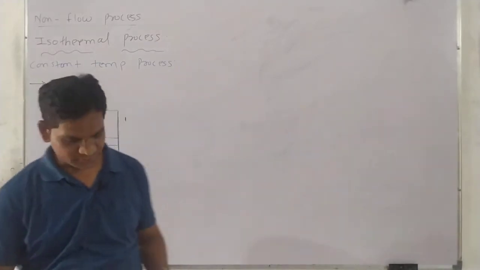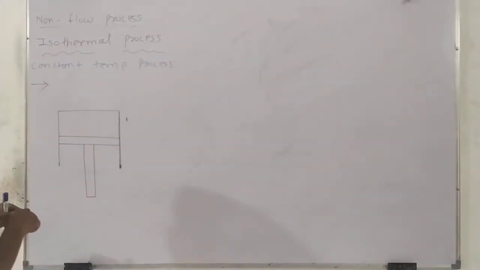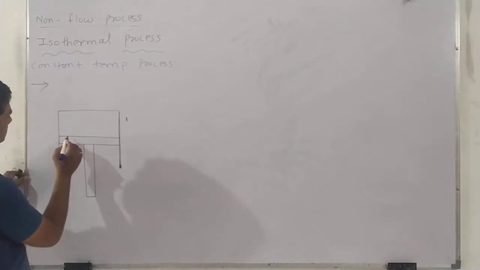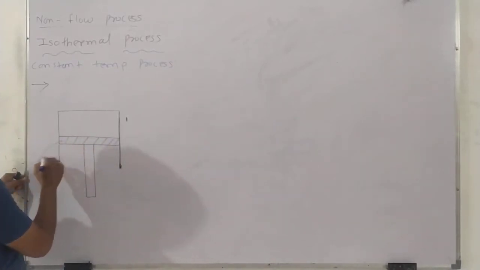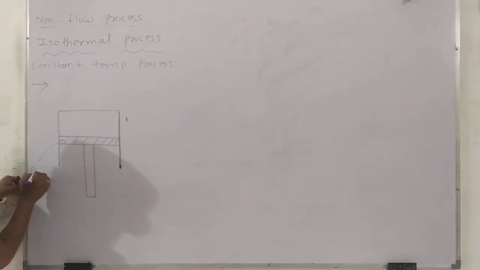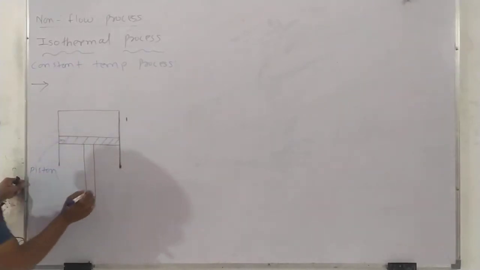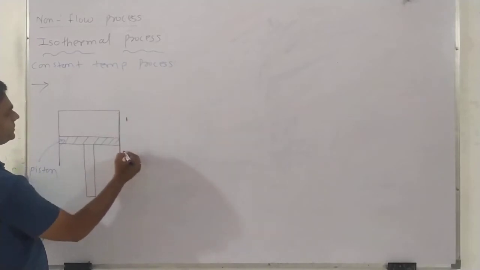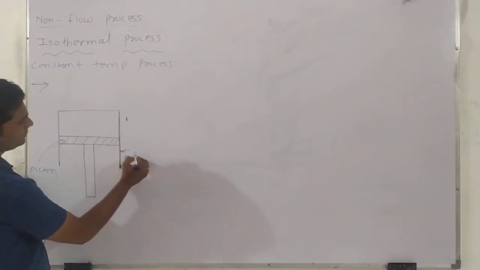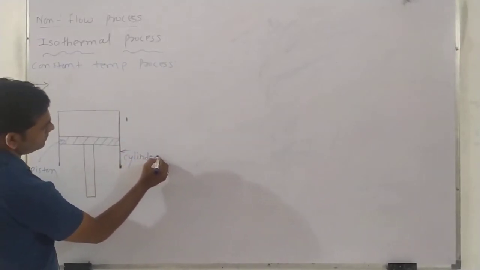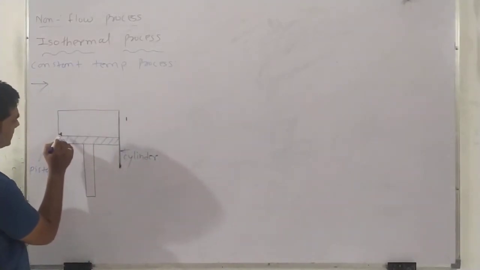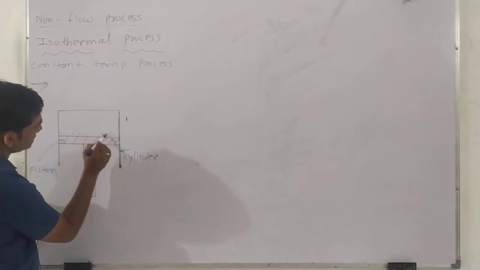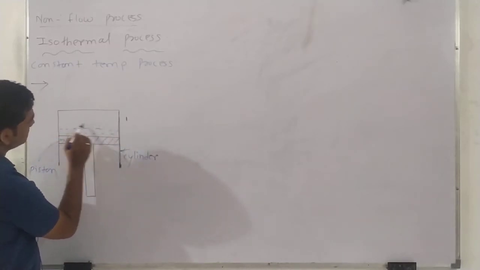Here, boys and girls, this is a piston, this is a cylinder, right? And between this piston and cylinder, what is there? There are these gas molecules.